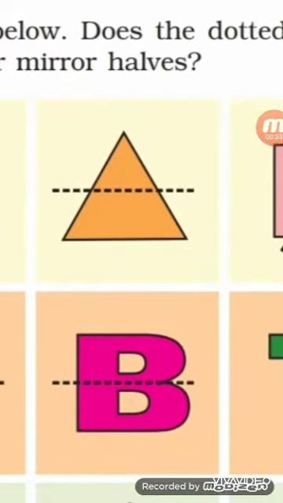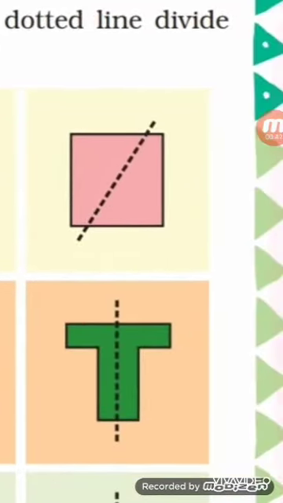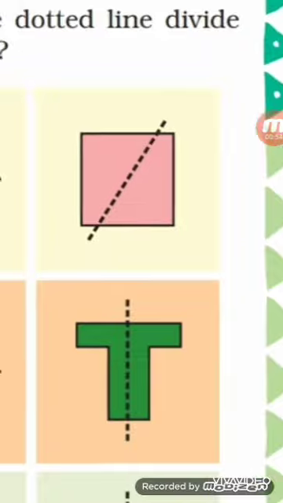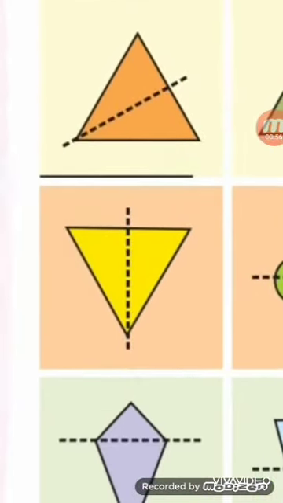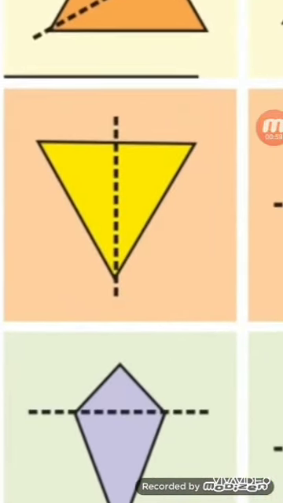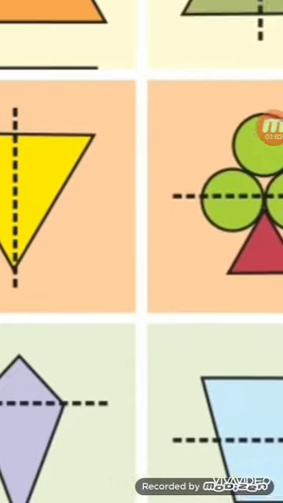The third one is also a triangle, but this is not equal. See, the upper part is small and the lower part is big, so this is not equal. Next is the square. The square is not divided equally. Okay, both the parts are different. When you put the mirror on the half side, you will not get the complete picture. Both the parts will look different, so it is not equal. Now see the fifth picture, the triangle. This triangle is also divided equally. Both the parts are similar, so it is equal.